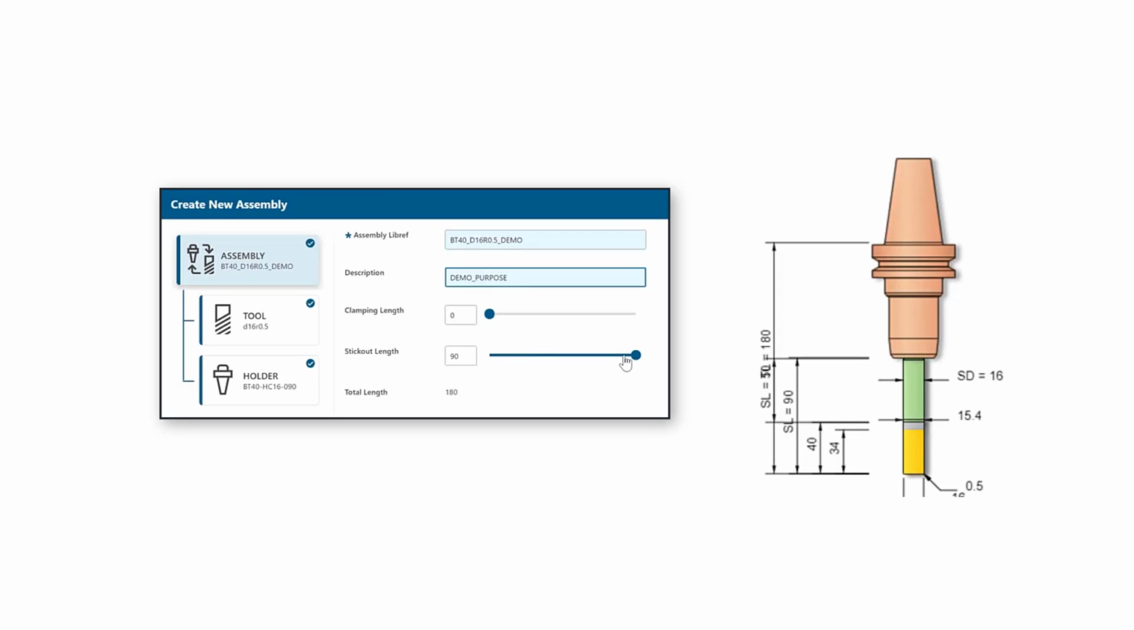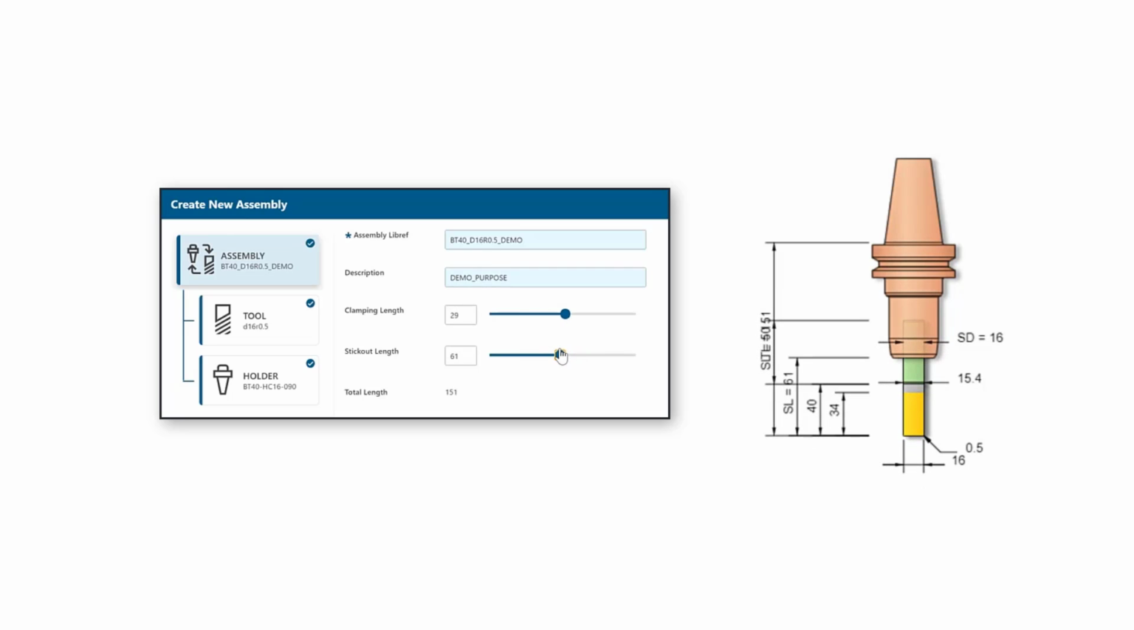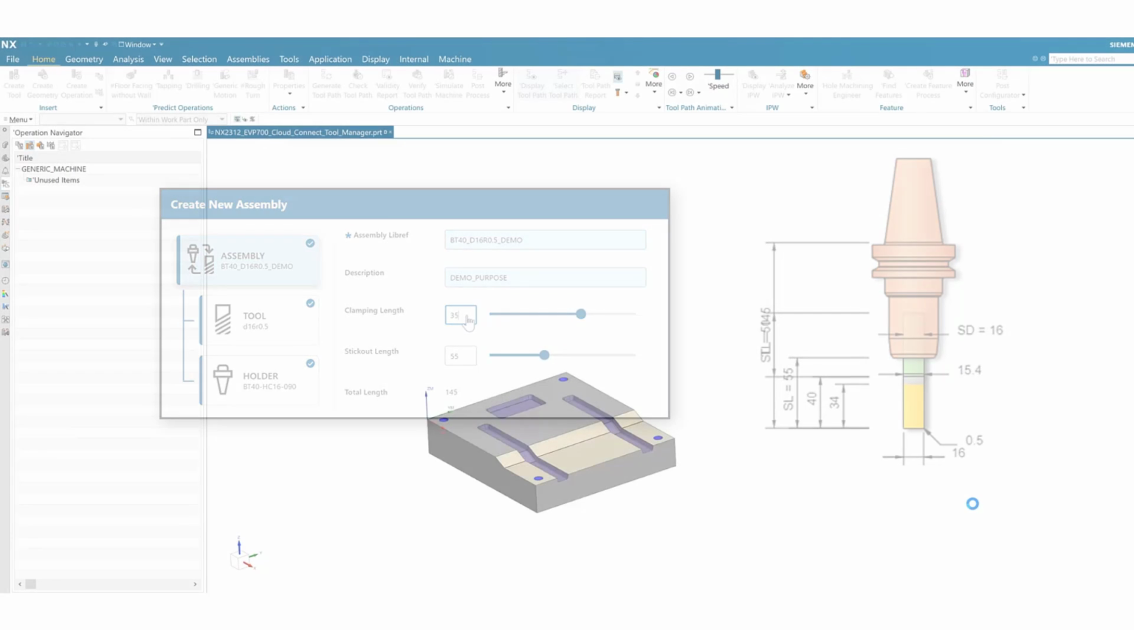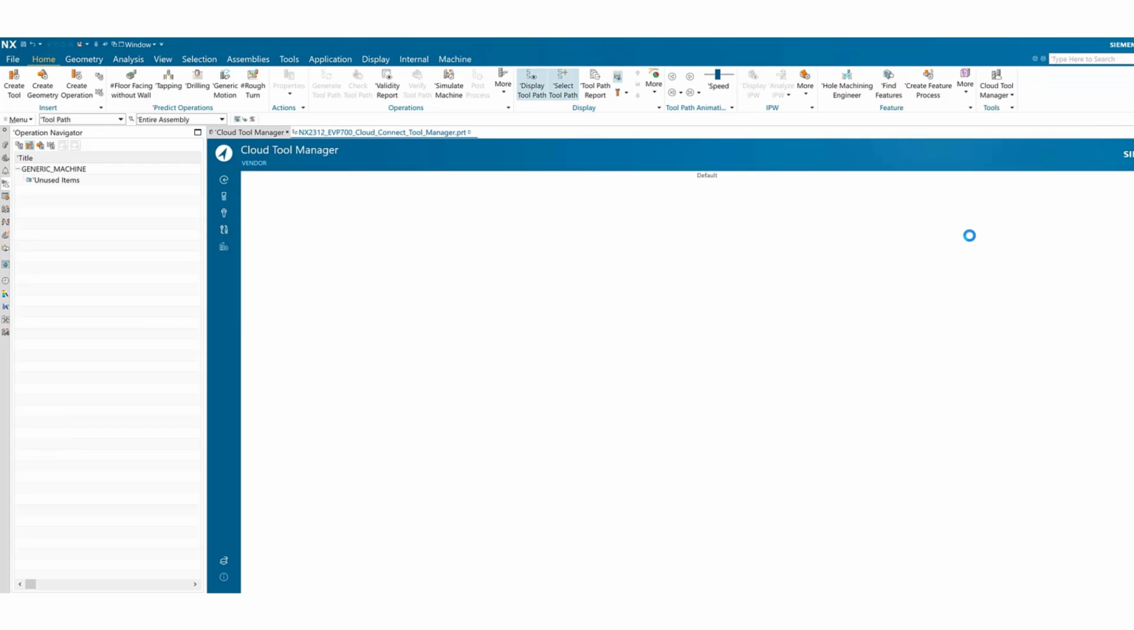The Cloud Connect Tool Manager now contains a new user-friendly tool assembly module that graphically manages the assembly tool library and provides 3D shank extraction. We'll begin by creating a new milling tool with a shank.